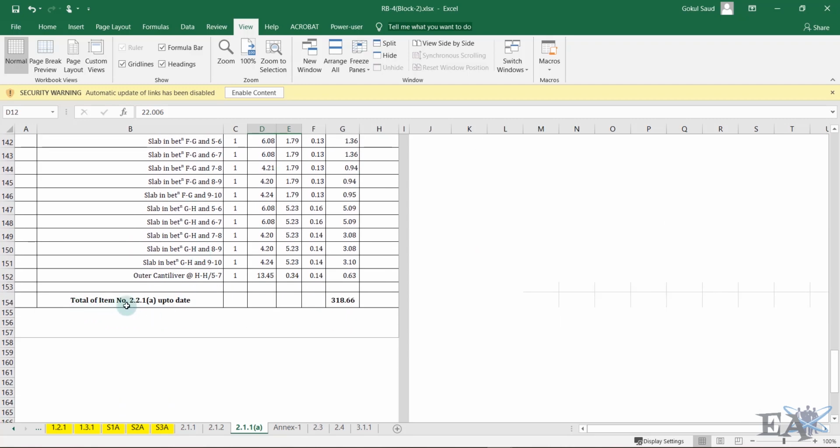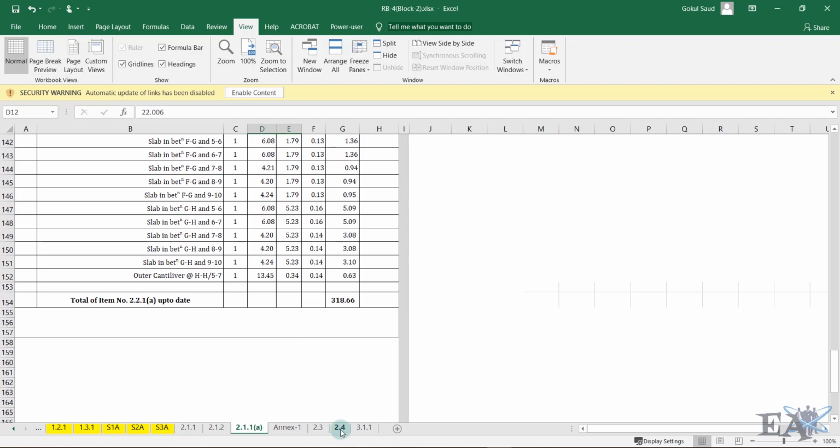So the total of item number 2.1.1a up to date is 318.66 meter cube. In the running bill, for the M20 grade of concrete the total quantity is 318.66, and if the rate is, suppose, 20,000, then this quantity is multiplied with 20,000 to get the rupees amount of this grade of concrete. And similarly we do for the other works as well.